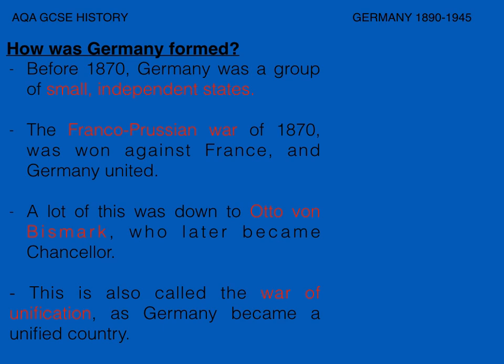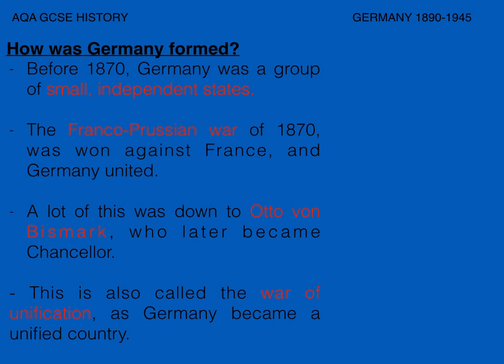So Germany was formed in 1871 after the Franco-Prussian War of 1870. They won it against France, and Germany united. So before that, there was a group of small independent states, with Prussia being the most dominant. It was a bit like counties. They were all independent states, unrelated, and they were joined together after they won a war against France.